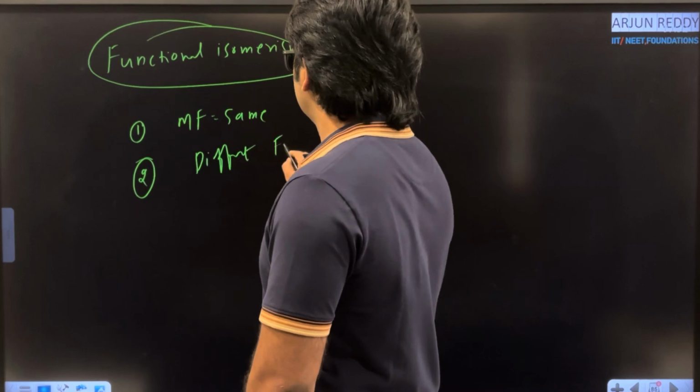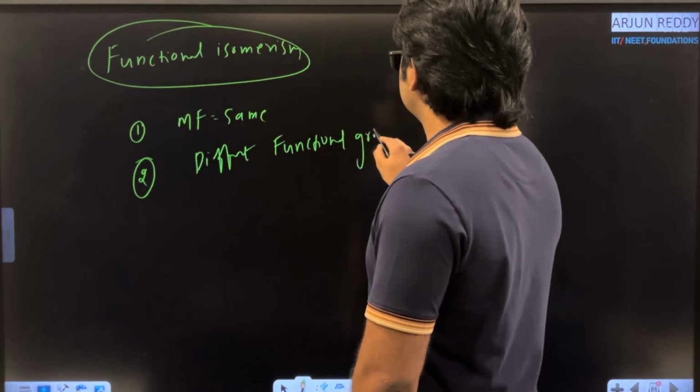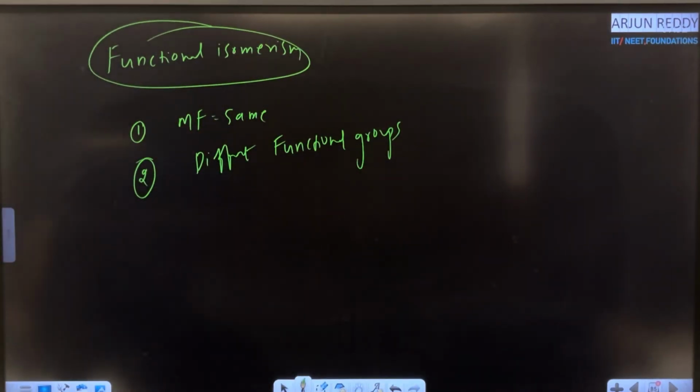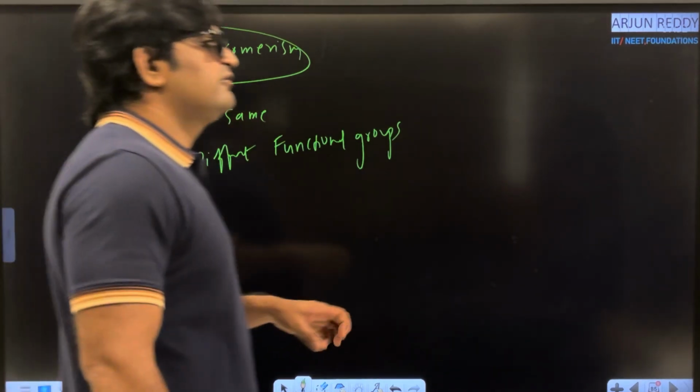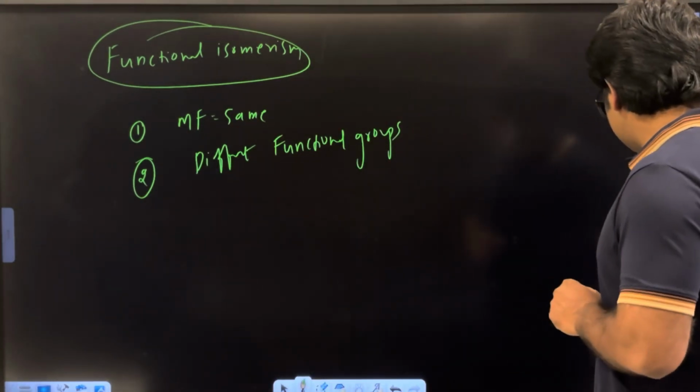Different functional groups. Same molecular formula but different functional groups. Whenever same molecular formula and different functional groups are present, those are classified under functional isomers.